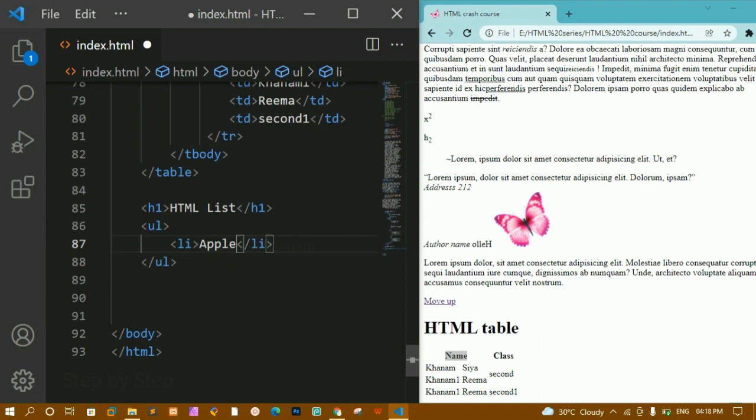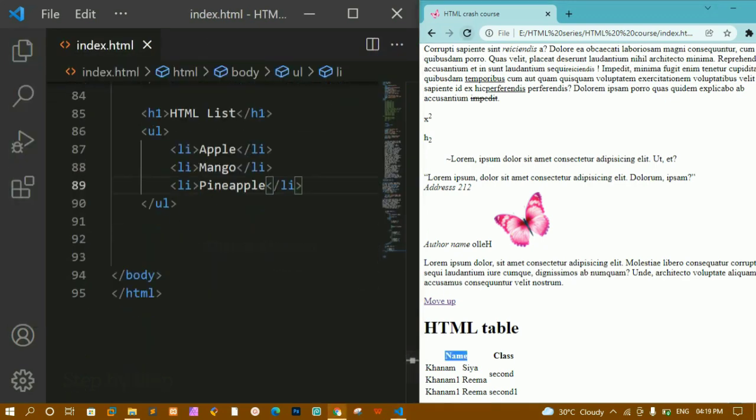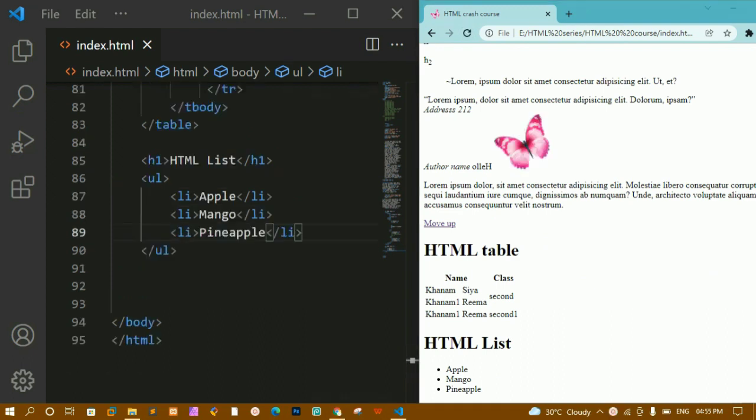Now here I'm having apple. Now below this I'm just going to write mango. I'll save this. I'll refresh this one. This is the unordered list, and inside this whenever we are writing we will be getting this dot symbol. Okay, now we can change this setting as well.